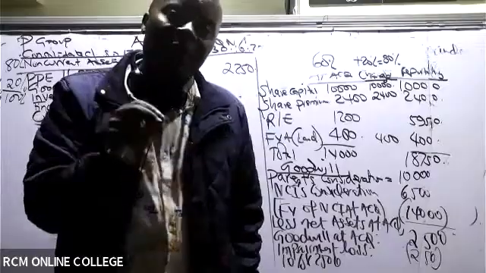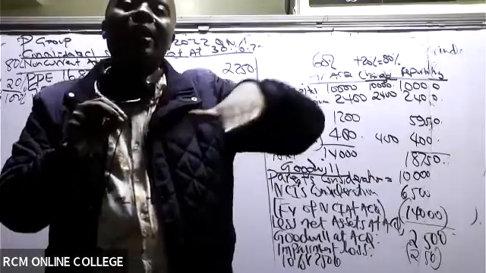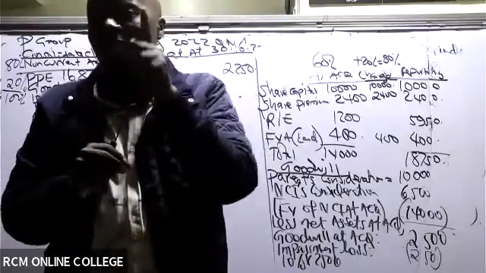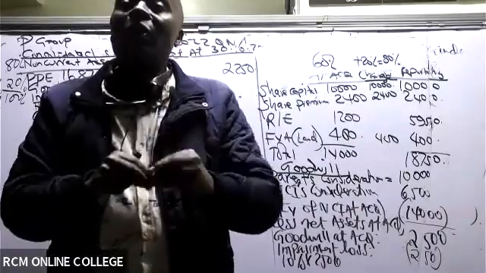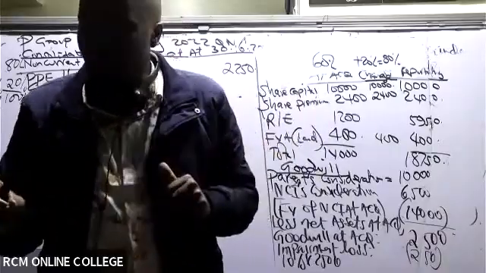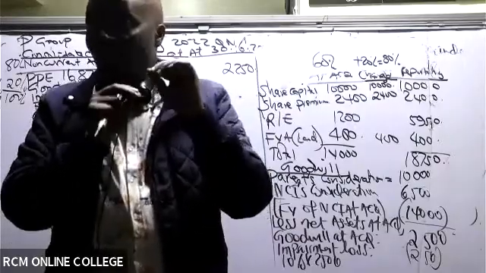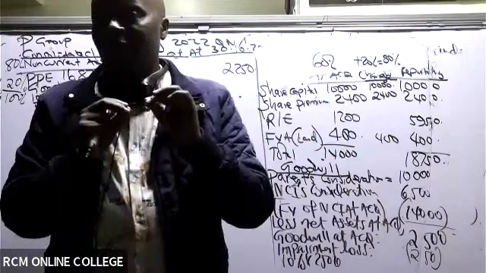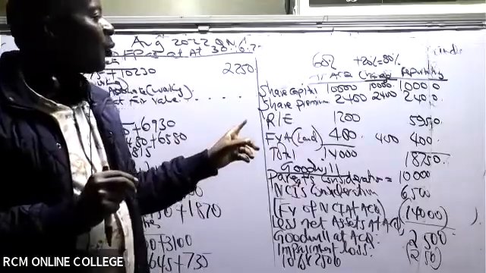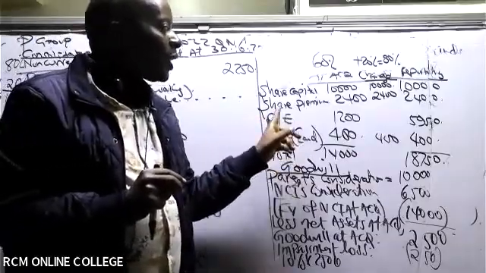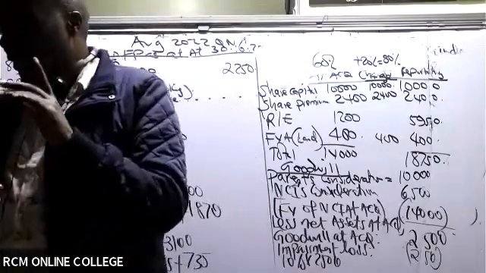But you see now, the very best you're supposed to know: the subsequent amounts paid to acquire this other 20% will not feature anywhere in goodwill computation. So in the goodwill computation, we shall take the cost of our initial investment, which was 10,000, to be able to get goodwill at the point where we acquired the subsidiary. So this will become clearer as we move on. Then I would want someone to come and give me the retained earnings of this subsidiary immediately after the change. Is there somebody who can get this?